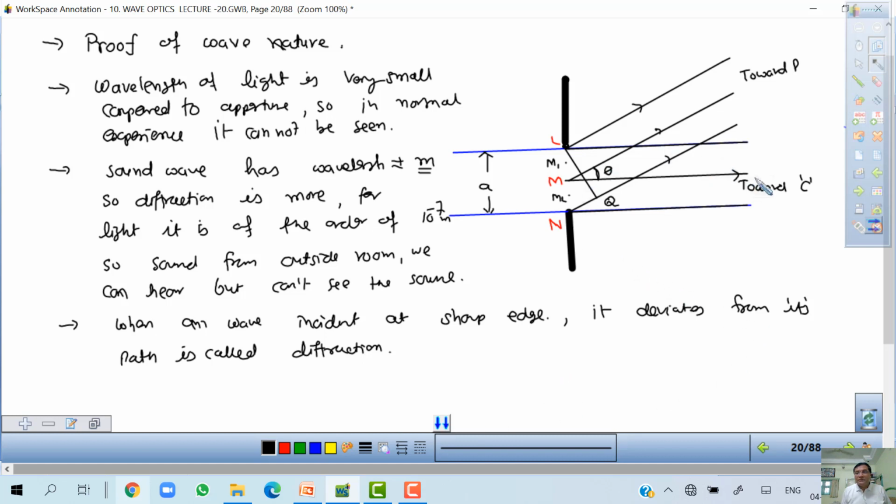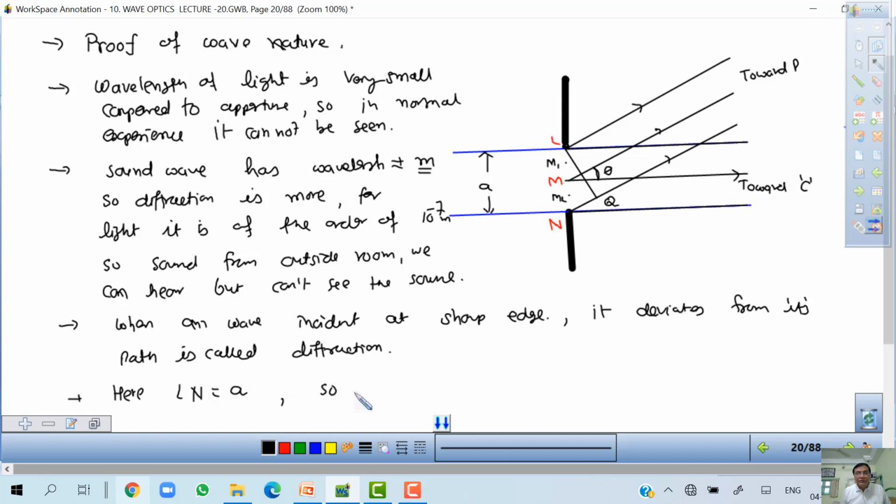So suppose the distance LN is equal to A. The width of the slit is A. Okay.